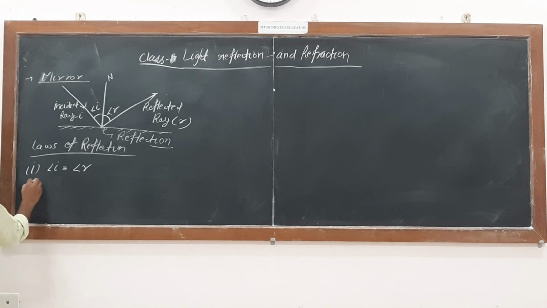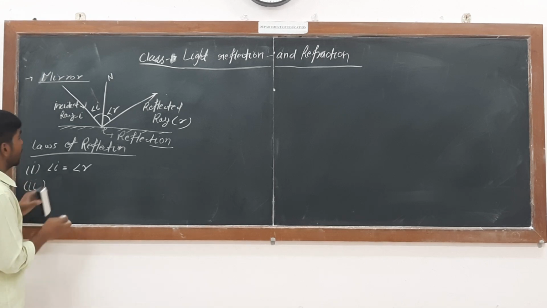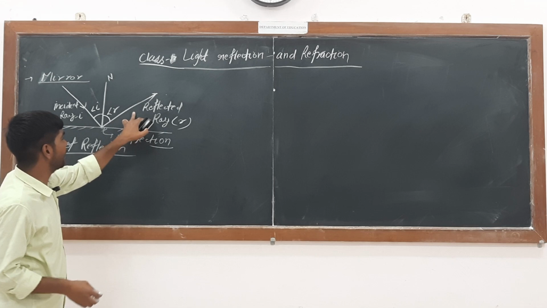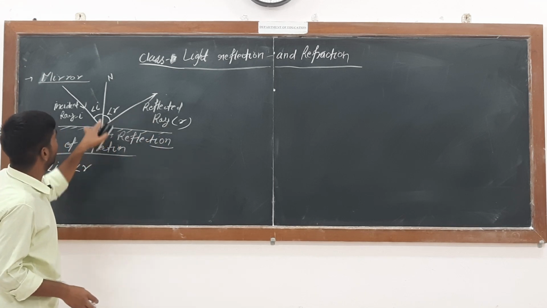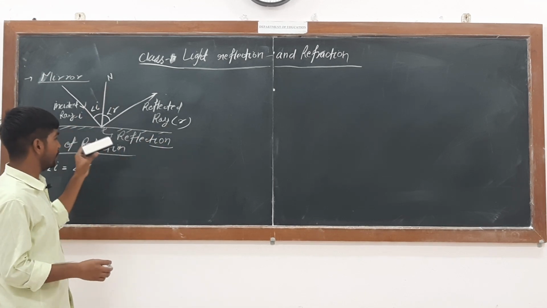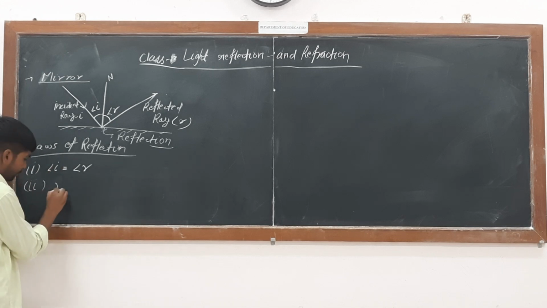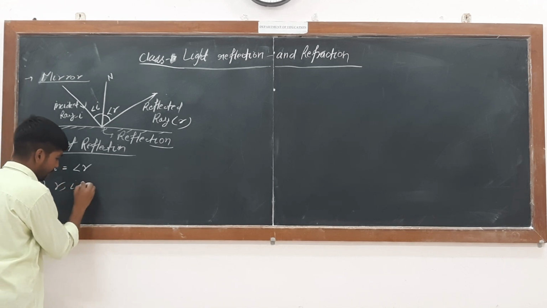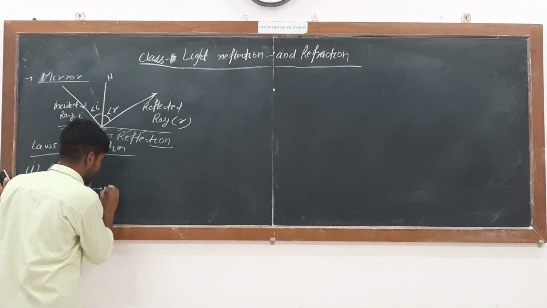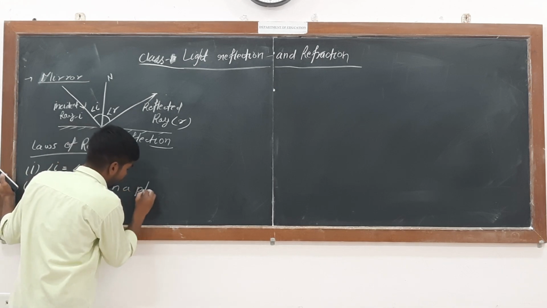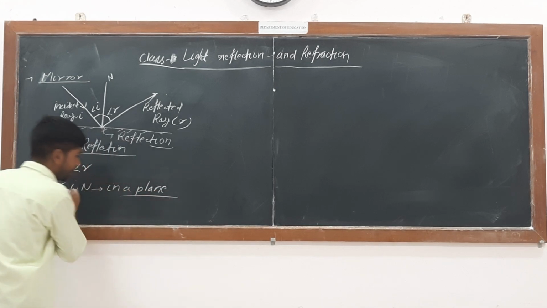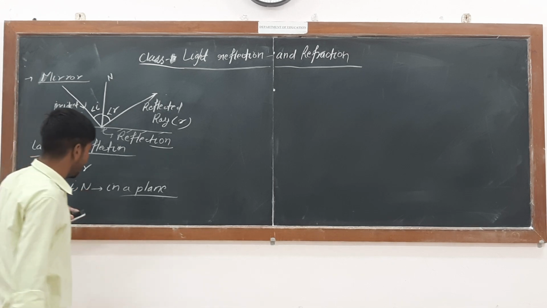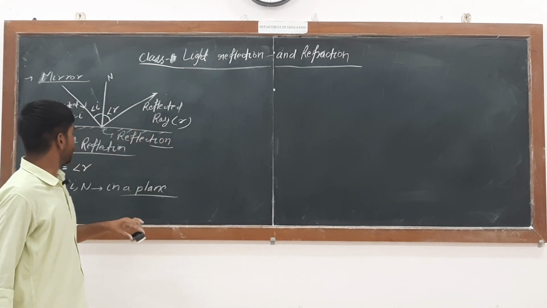One more thing we want to note is that the incident ray I, the reflected ray R, and the normal will all be in one plane. R, I, and the normal will be in a plane. All these things we have calculated earlier.